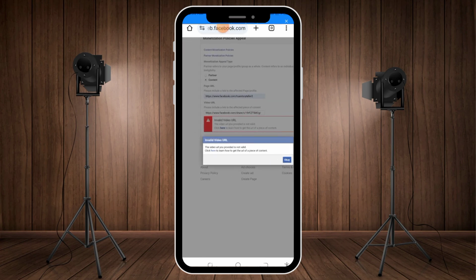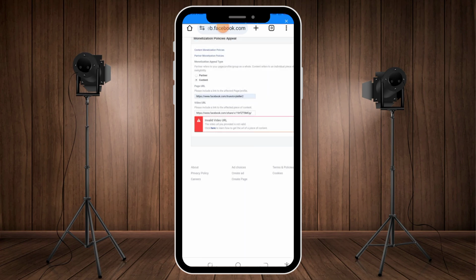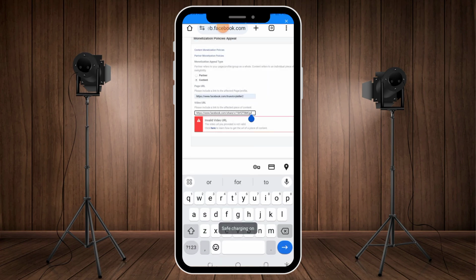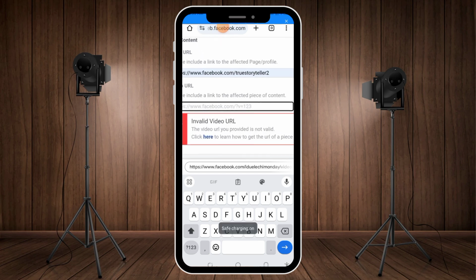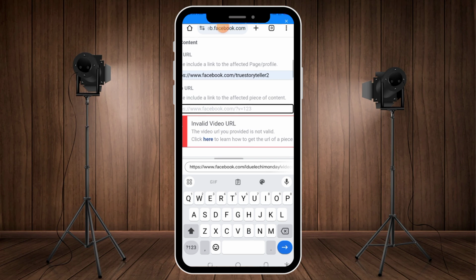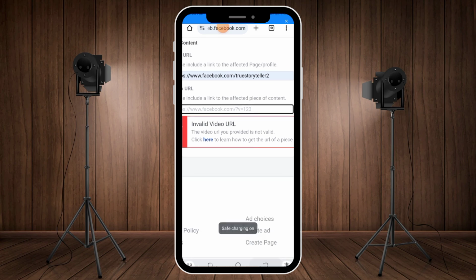It's an invalid video URL. This is what stops a whole lot of people whenever they want to submit content monetization policy appeals, because they fail to understand what Facebook is saying here. Now, take a look at what Facebook says, because I want you to understand. It says video.com/goview123. The video that you need to paste in here needs to have a number attached to the URL of the video. Now, how do you get such videos?